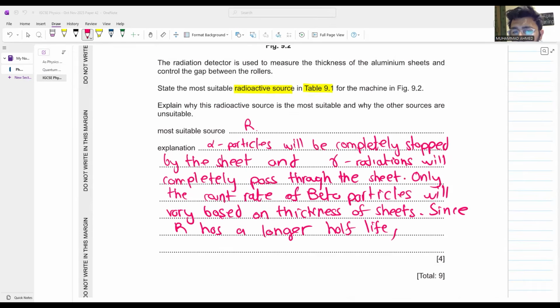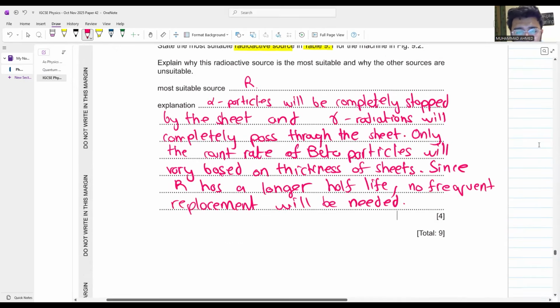Since R has a longer half life, यहाँ पे आप लिख दो, since R has a longer half life, no frequent replacements will be needed. चलो let's then move ahead. आगे बढ़ते हैं. बहुत हो गई मस्ती.